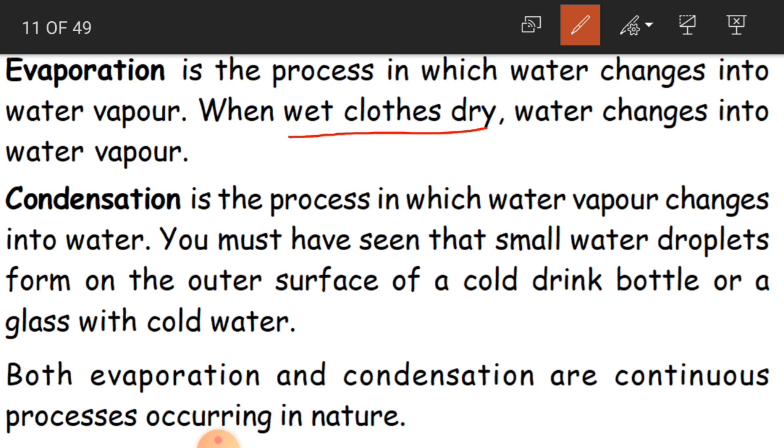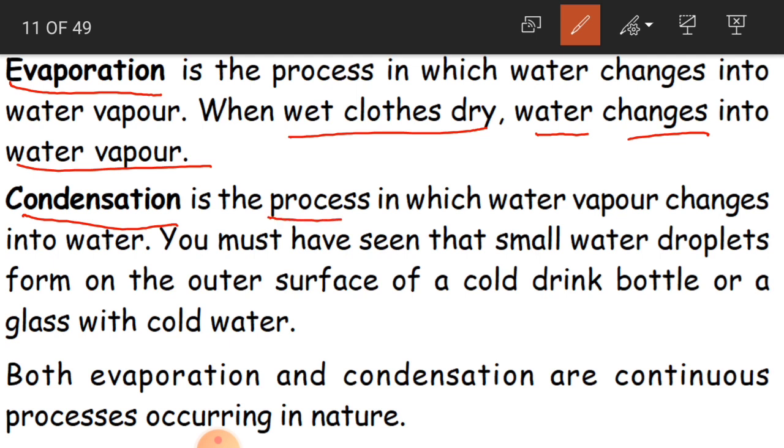When it is heated, the water changes into water vapor. This process is known as evaporation. Clear children? When the water is heated, that water is going to change into water vapor, which is known as evaporation. And now we'll see condensation.